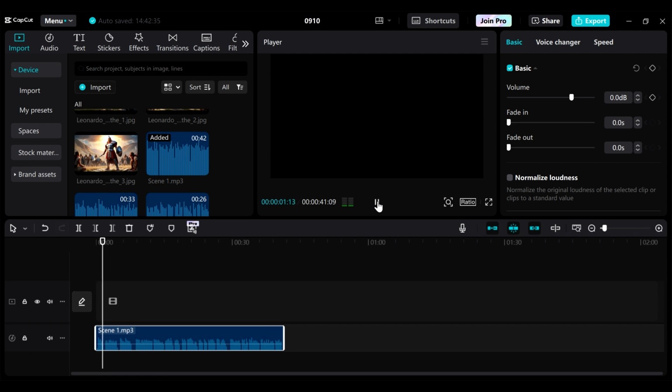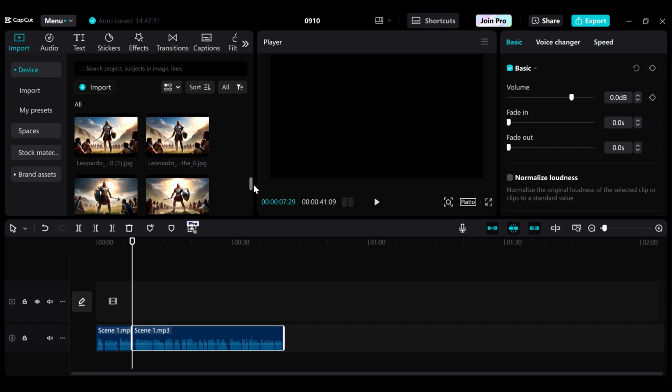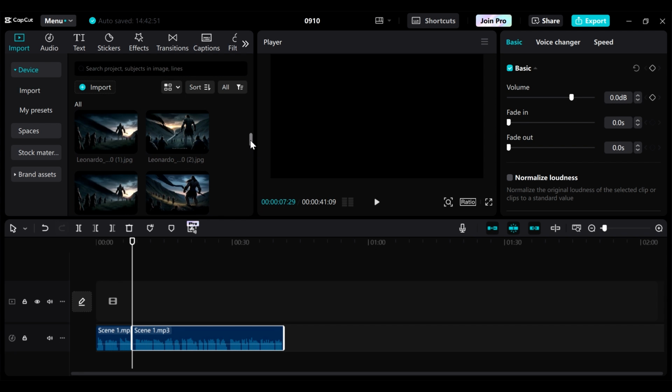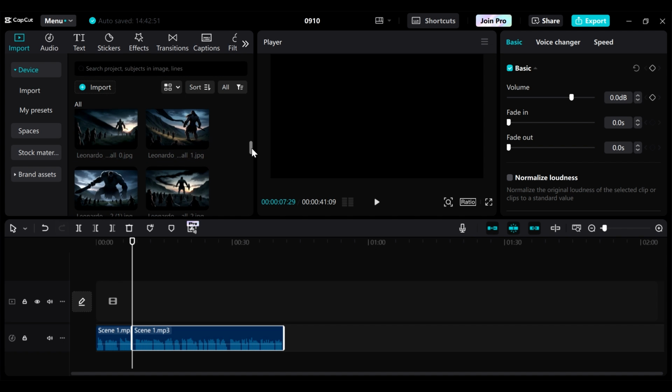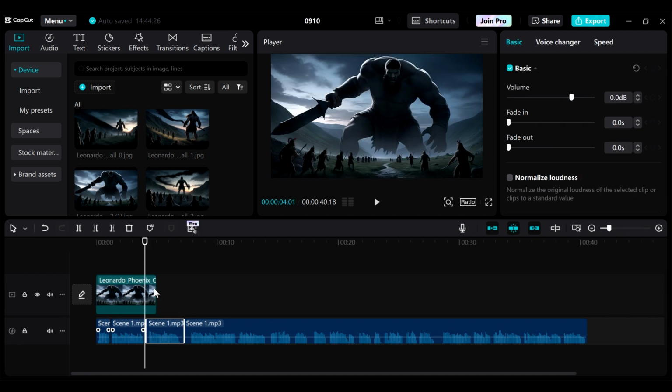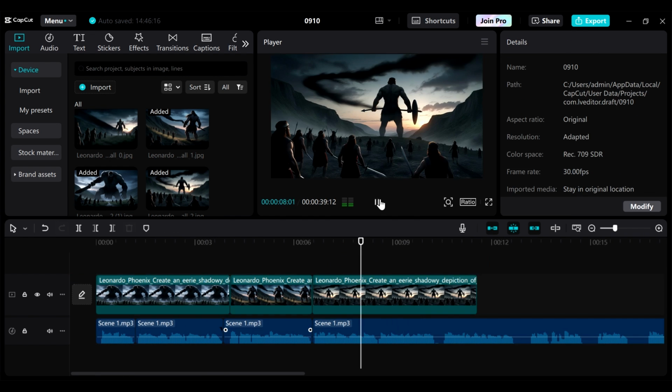Can you imagine a world where giants roamed the earth, casting their immense shadows over the land? Okay, so now we're going to just split this here. So for this one, we're going to look for one of the images that we have of the giant here. So now that is how you keep adding in the images. So I'm quickly going to add in all the images that we have for this, and then we can look at the next step.